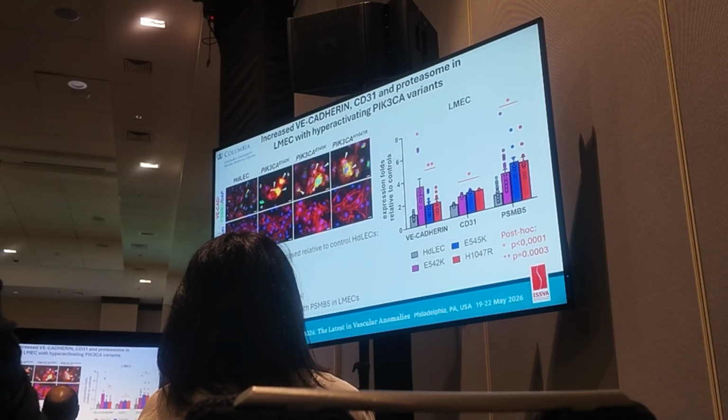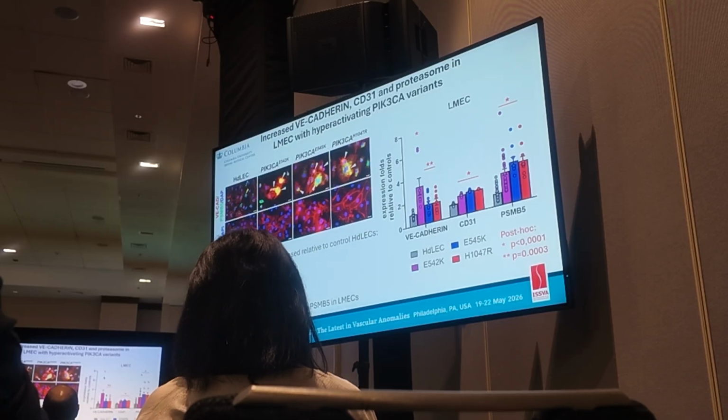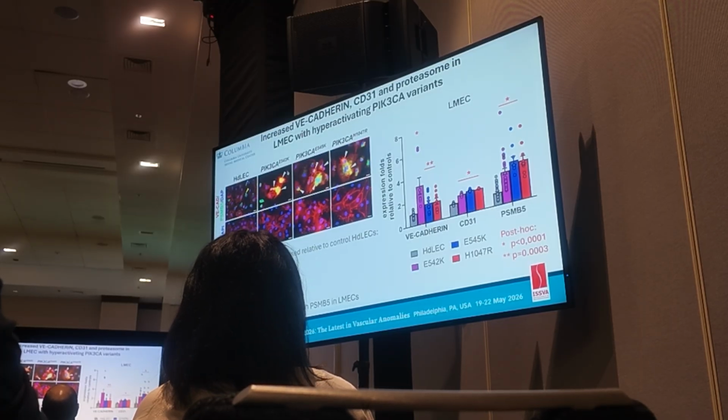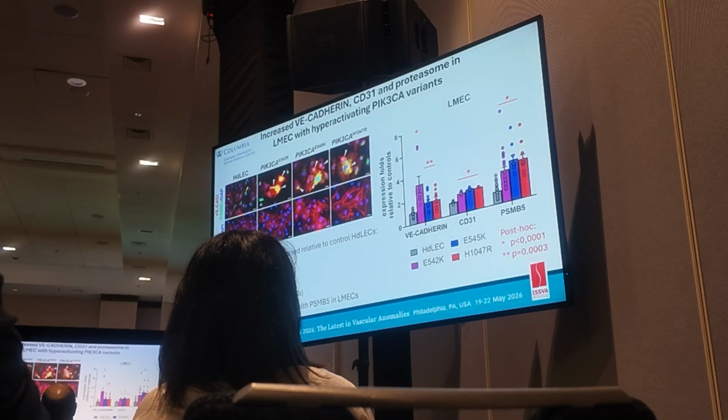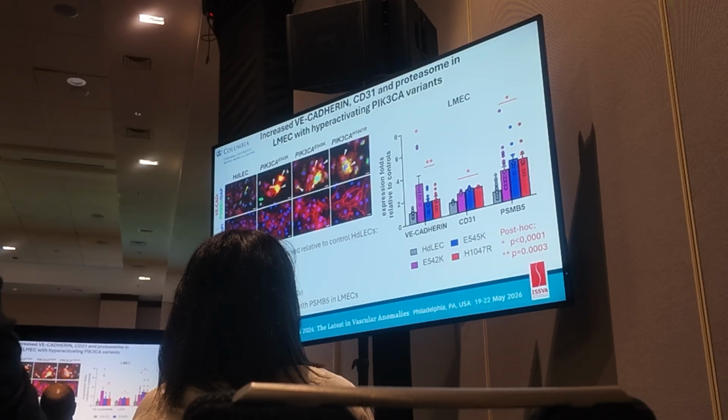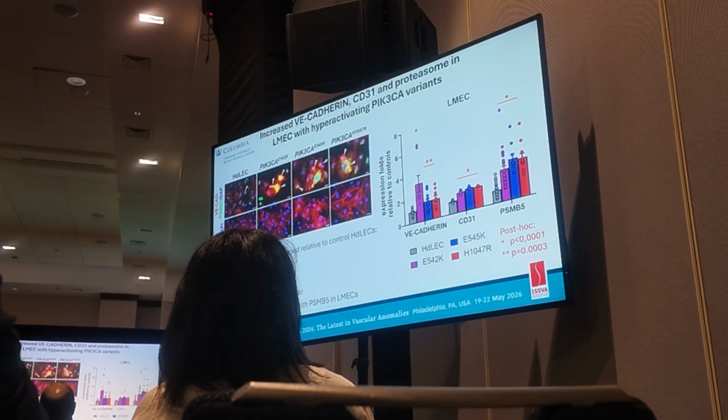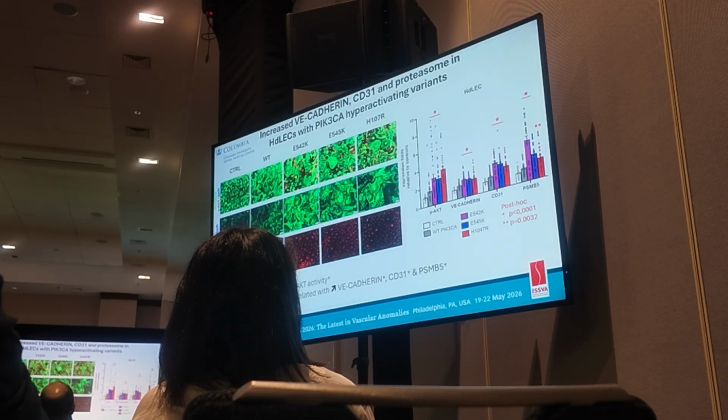LMECs with hotspot variants specifically increased VE-cadherin and CD31 and PSMB5, which co-localizes with VE-cadherin, shown in yellow. The increase in PSMB5 is actually a readout of the proteasome insufficiency. That is, proteasome levels increased to address the defect in protein degradation.